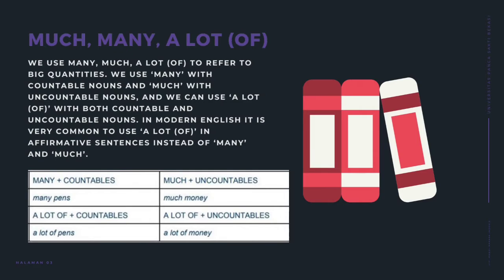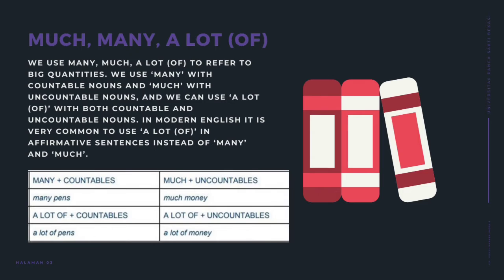Much, many, a lot of. We use many, much, a lot of to refer to big quantities. We use many with countable nouns and much with uncountable nouns. And we can use a lot of with both countable and uncountable nouns. In modern English, it is very common to use a lot of in affirmative sentences instead of many and much.